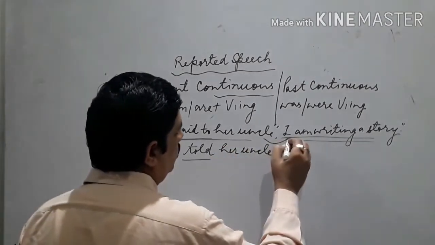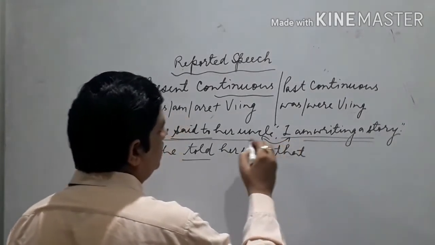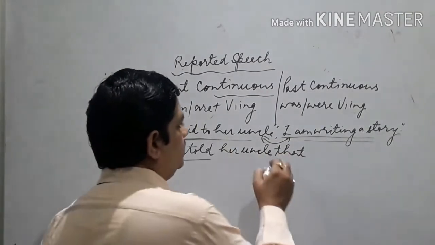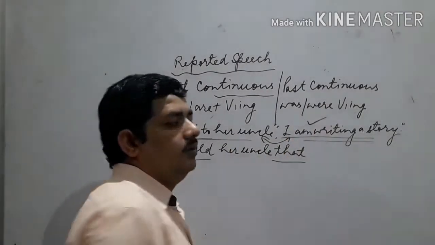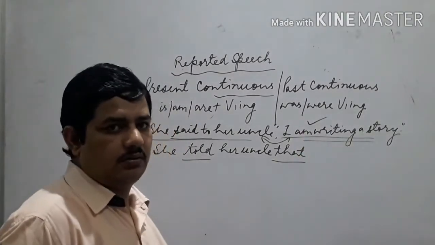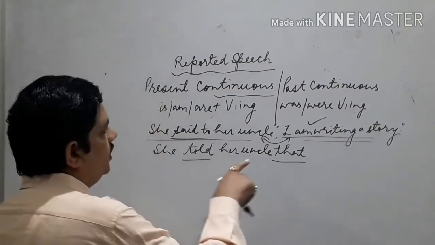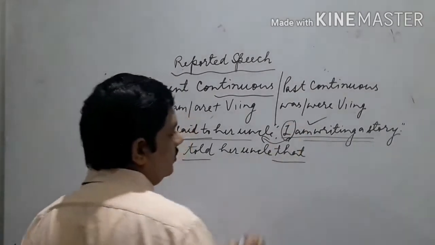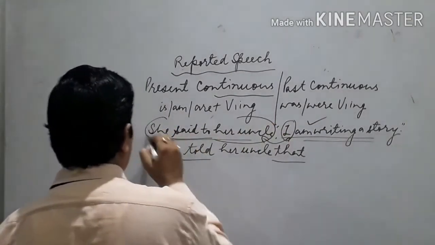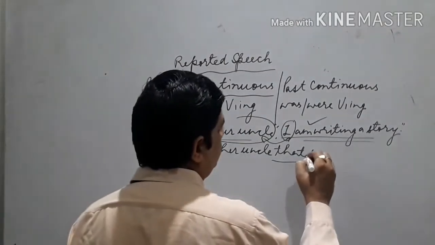Now I told you we combine the reporting verb and reported speech by using this "that", only when you have this part in negative or affirmative form. She told her uncle that. Now the first person pronoun I will change according to the subject, that is she.